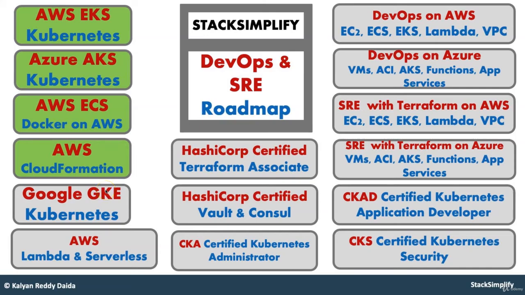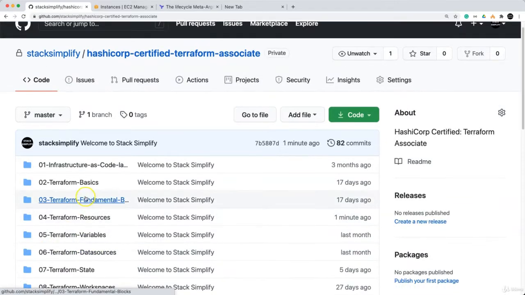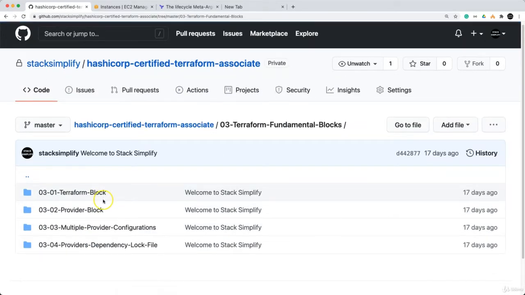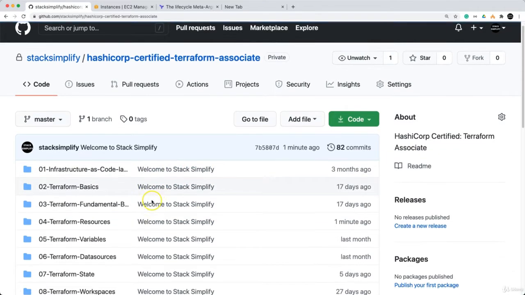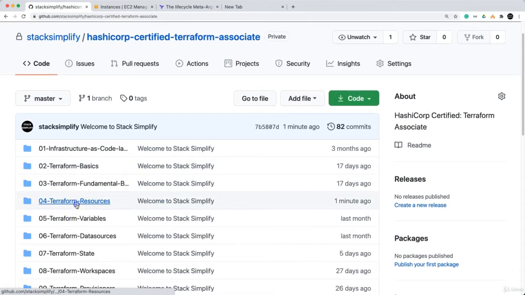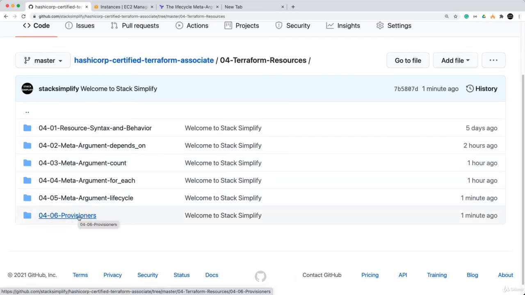Welcome back. There is one more meta argument present, which is nothing but provider, which we already discussed as part of this respective section with multiple providers here. So we already discussed the provider meta argument, so that one is not present here because of that reason. There is one more thing here, which is 04-06 provisioners. Provisioners are also a very important part of the resources.